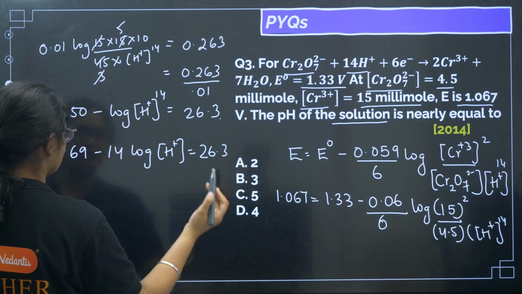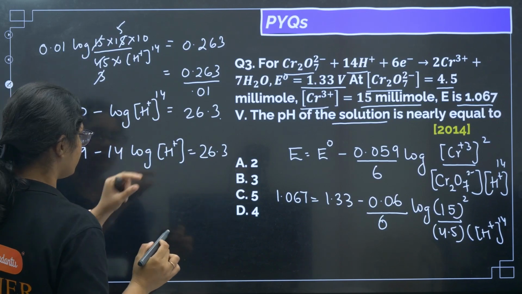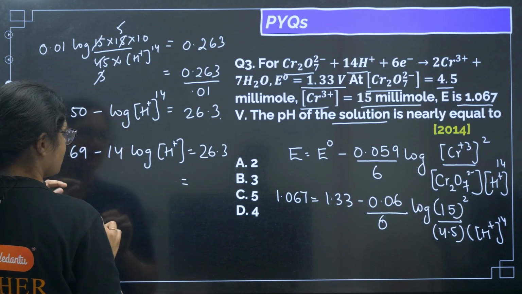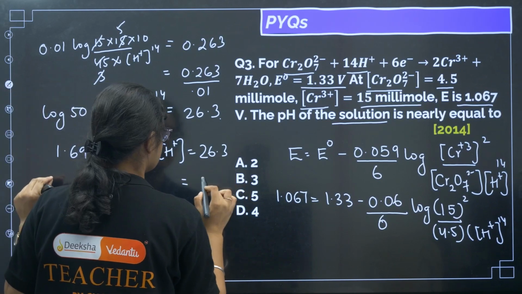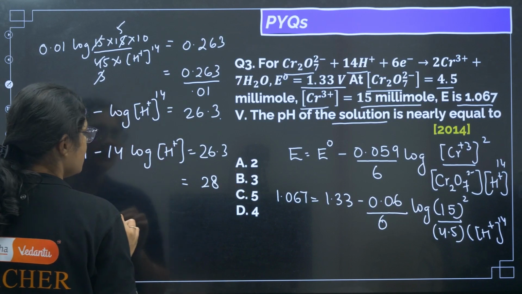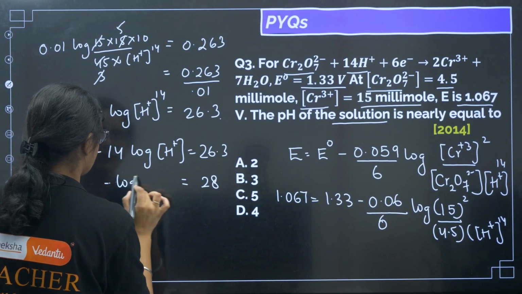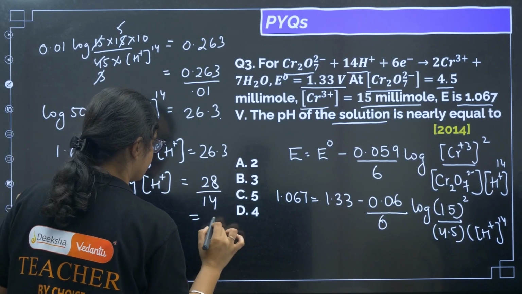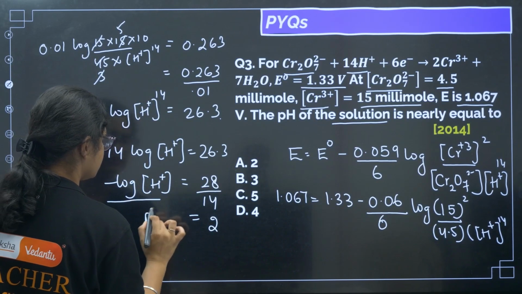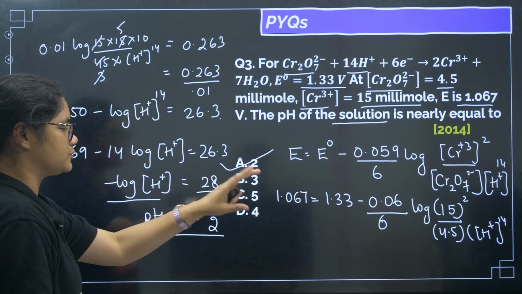Now I'll take this 1.69 to this side, so almost 1.7. 26.3 plus 1.7 is almost 28. Now we have minus log of H+, and this 14 I'll divide here, so I'll get 2. Minus log of H+ is pH, so pH is equal to 2. The correct answer for this question is option A.